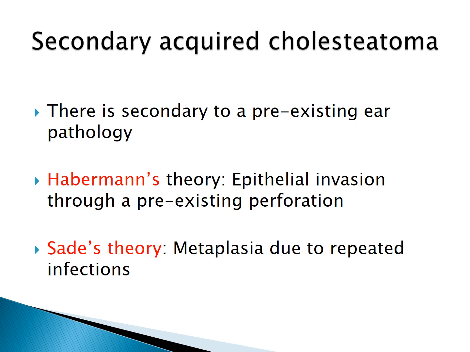So we know that there are three types of cholesteatomas and five theories. So congenital cholesteatoma can be explained by the presence of congenital cell rest. Then primary acquired cholesteatoma can be explained by Whitmack's theory, by Rudy's theory, by Sadde's theory. And secondary acquired cholesteatoma can be explained by Haberman's theory and Sadde's theory. So these five theories, they explain how these three types of cholesteatomas form.